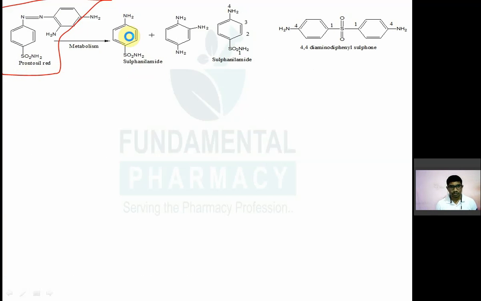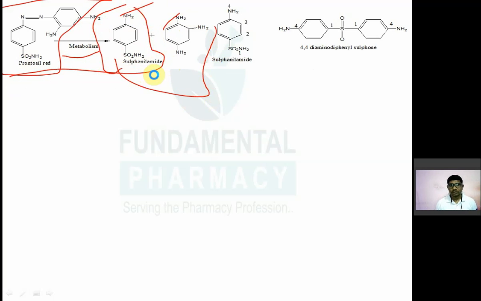It undergoes metabolism in the body and you get two different molecules. The first one is sulfanilamide, and the other is triaminobenzene. The antibacterial effect of prontosil red is because of this sulfanilamide.